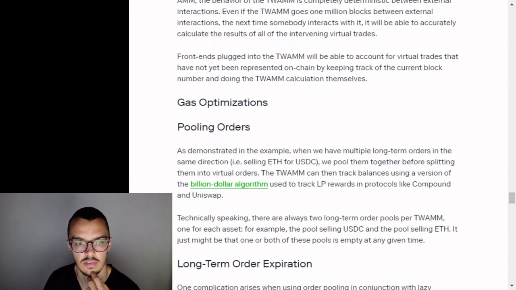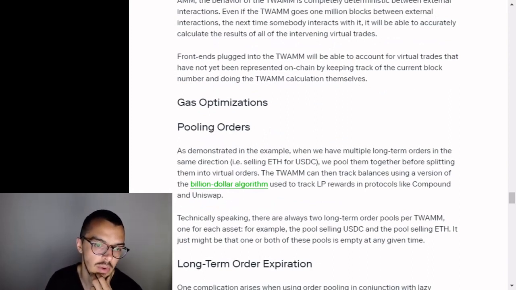Gas optimizations. Pooling orders. As demonstrated in the example, when we have multiple long-term orders in the same direction, i.e. selling ETH for USDC, we pool them together before splitting them into virtual orders. The TWAMM can then track balances using a version of the billion-dollar algorithm, link in post, used to track LP rewards in protocols like Compound and Uniswap.